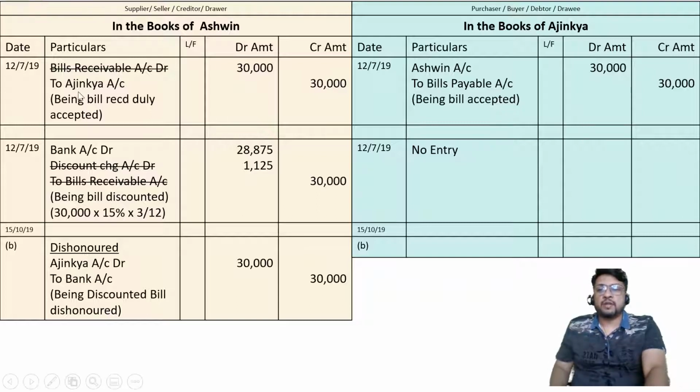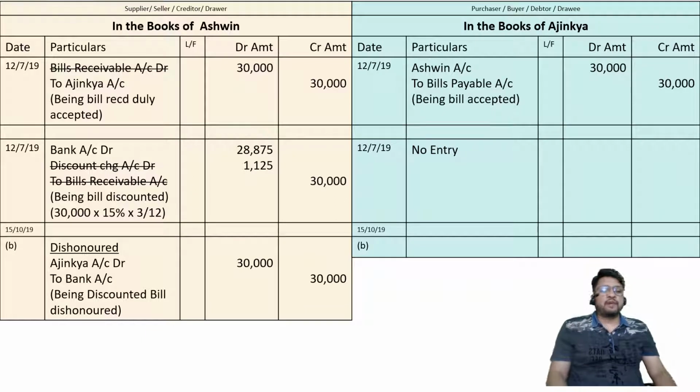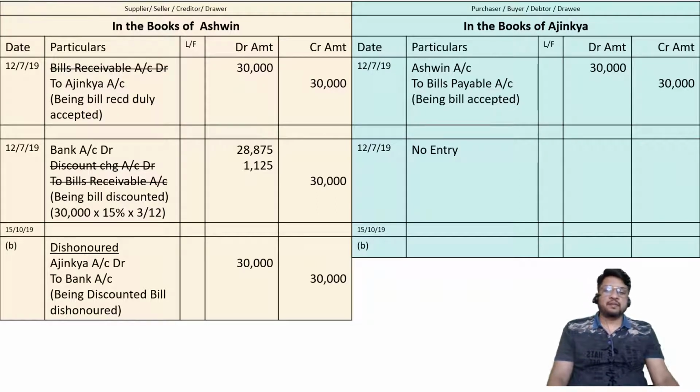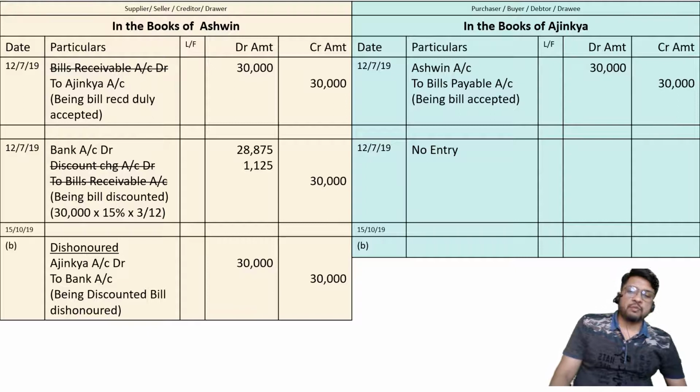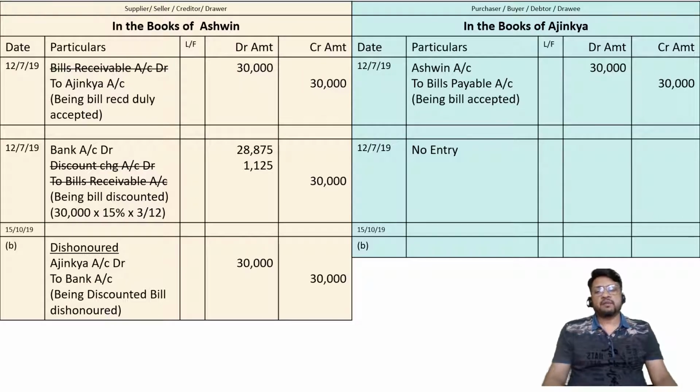We had specified to Ajinkya, if you remember, we had already given credit to Ajinkya. But afterwards the bill receivable is getting cancelled now. On the due date, Ajinkya has failed to pay. That means Ajinkya should have paid, had agreed to pay, but has not yet paid. That means Ajinkya is our debtor again. So Ajinkya will have to be shown back as our debtor in our books of accounts. So the entry will be Ajinkya's account debit to bank account, being discounted bill dishonored.